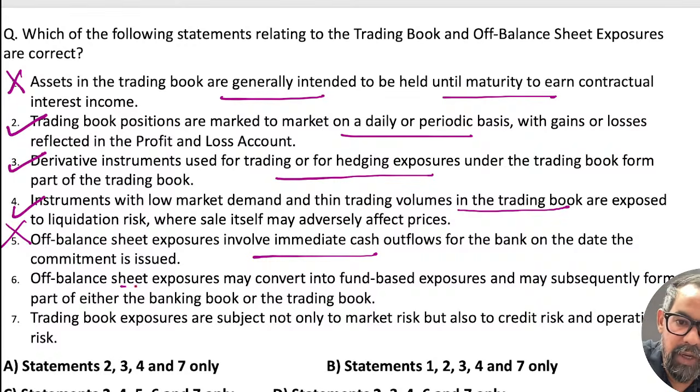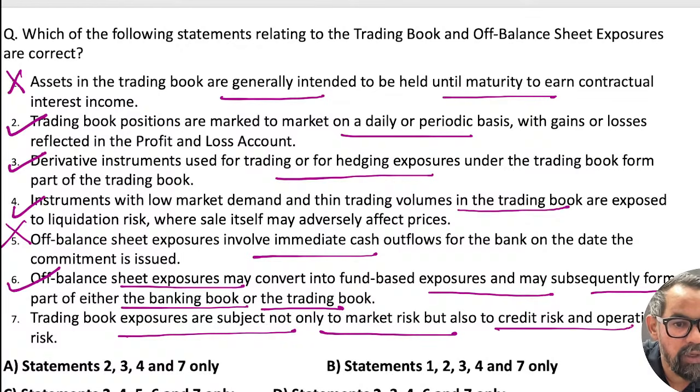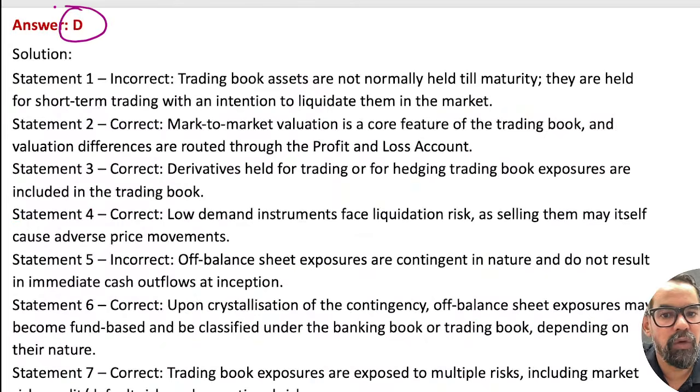Wrong here. Off balance sheet exposure may convert into fund based exposure, may subsequently form the part of this one. True here. Then next one, trading book exposures, like let's say LC or that derivative counterparty. Trading book exposure is subject not only to the market risk but also to the credit and operational risk. That is also true. So 2 3 4 6 7. Option D must be the right answer for this particular one.